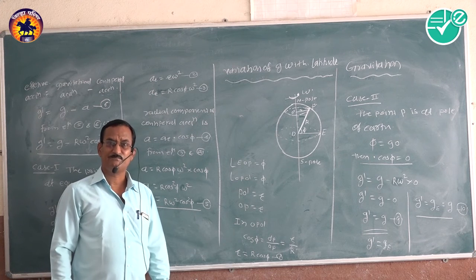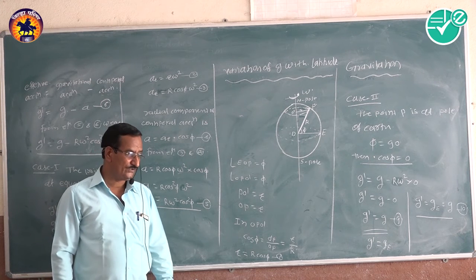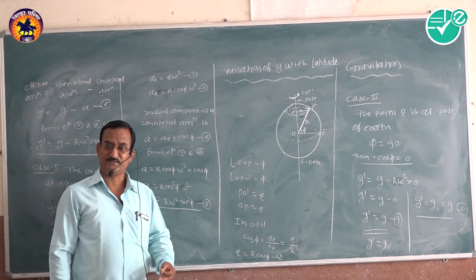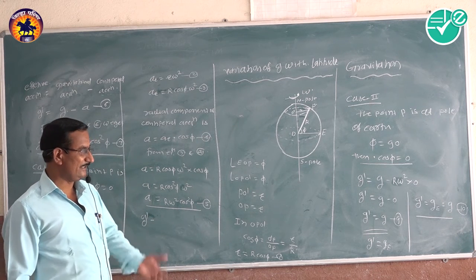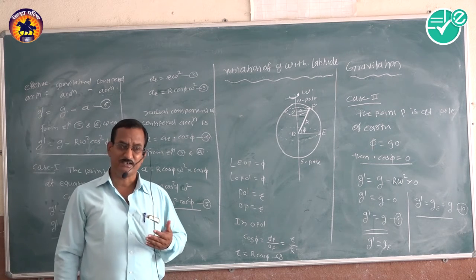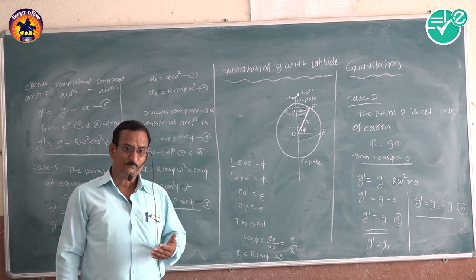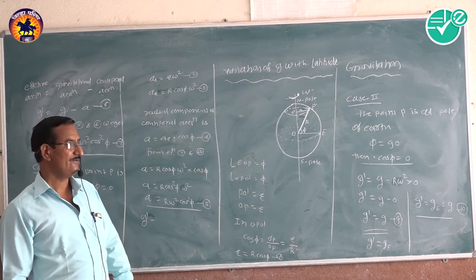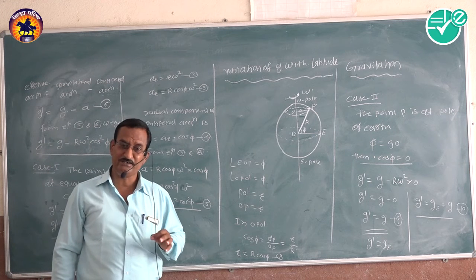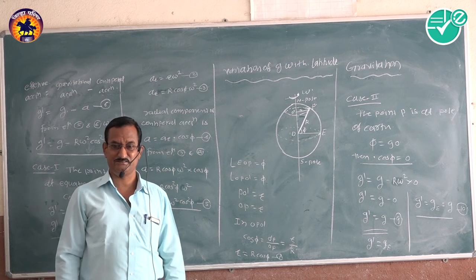After that, we have to see satellites, types of satellites, then projection of satellites, then fixation of the orbit of the satellites.